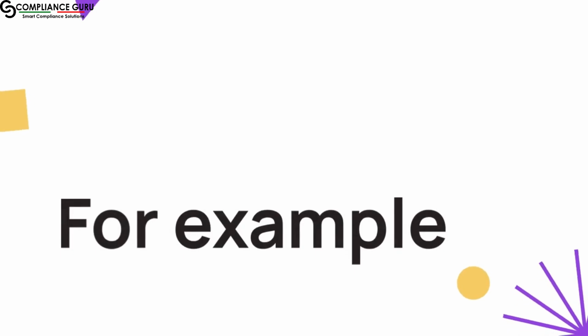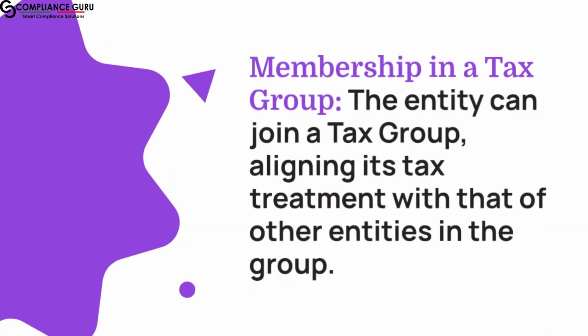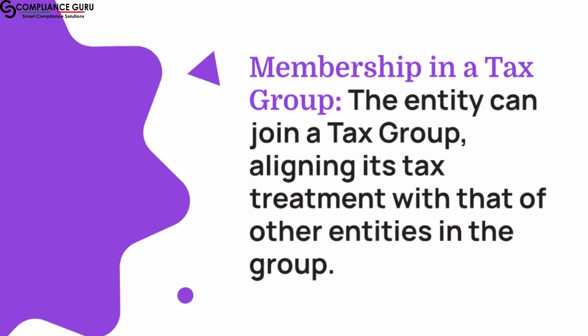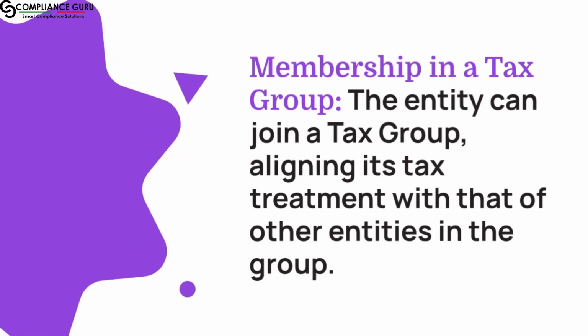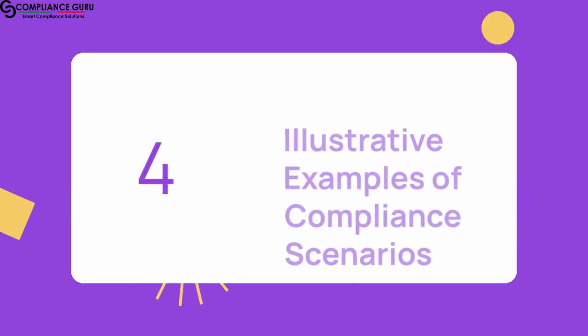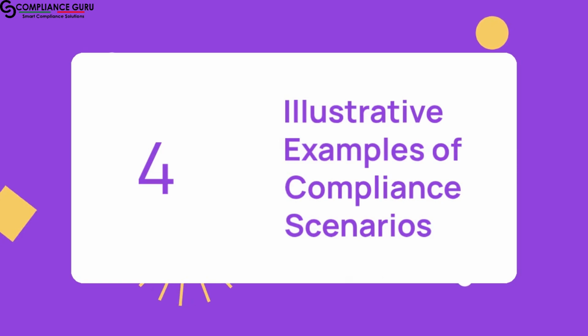For example, membership in a tax group. The entity can join a tax group, aligning its tax treatment with that of other entities in the group. Small business relief. Subject to meeting relevant requirements, the entity may also qualify for small business relief, offering potential reductions or adjustments in its tax obligations. 4. Illustrative examples of compliance scenarios.